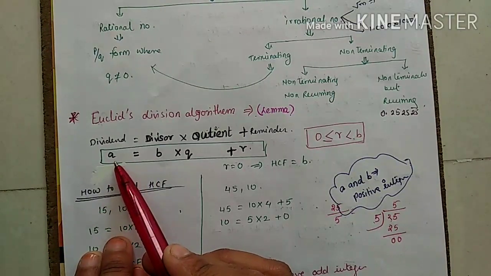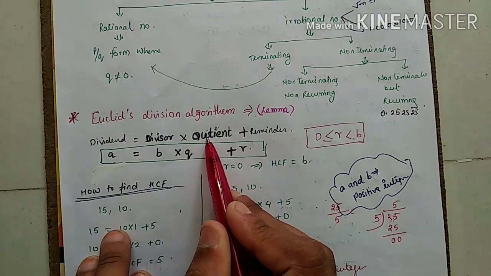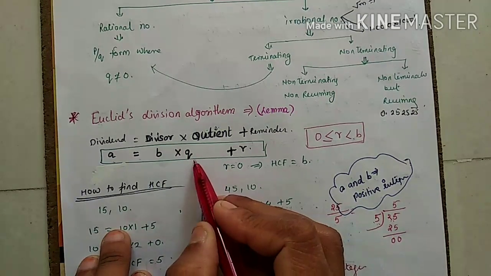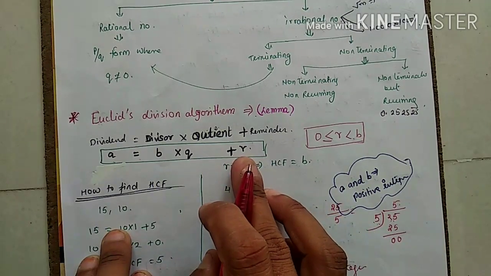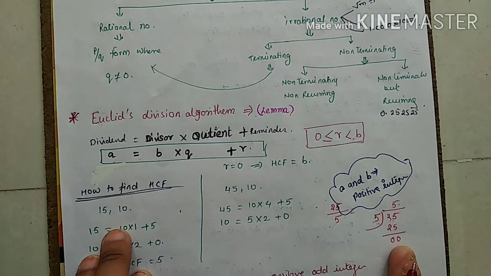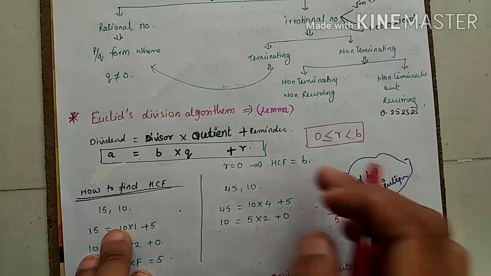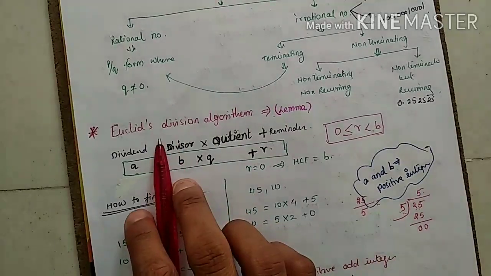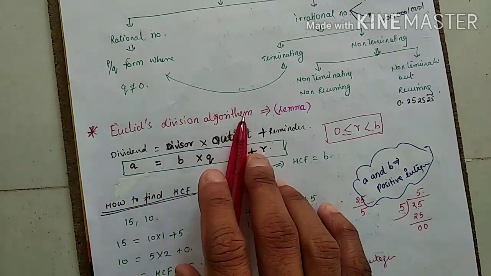Here a is your dividend, in the sense 25, is equal to divisor into quotient plus remainder. The divisor is your b, it means 5. And q is your quotient, which is your answer, plus r is your remainder, and the remainder I am getting is 0. Is it clear? So this is the form for whatever division we are doing. Now this is the Euclid division algorithm, it is different. It is also called the Euclid division lemma, and the Euclid division algorithm.